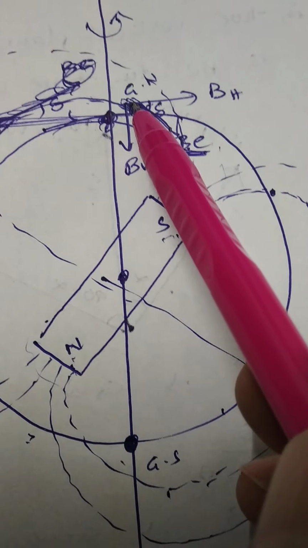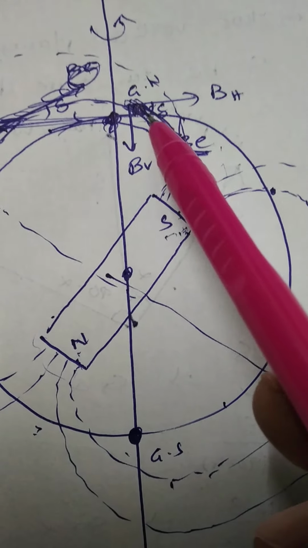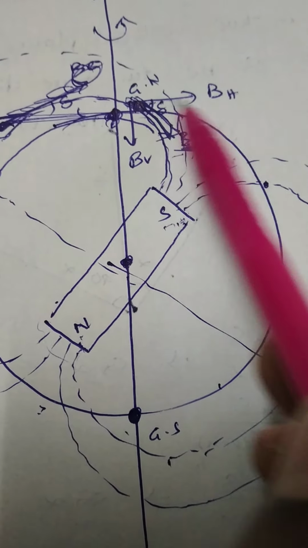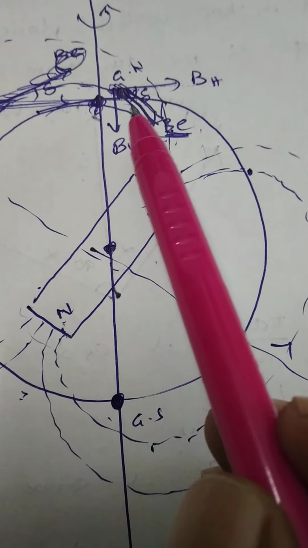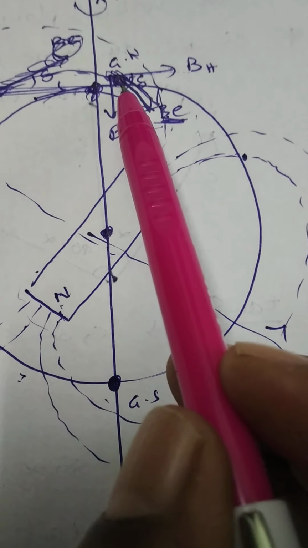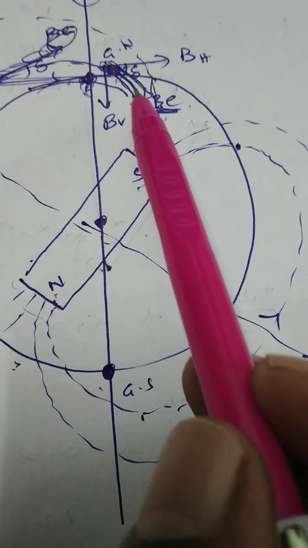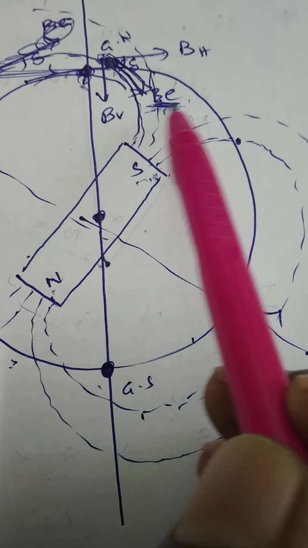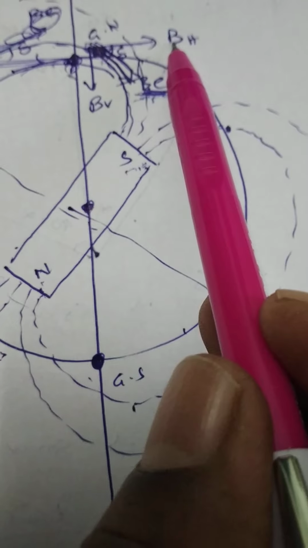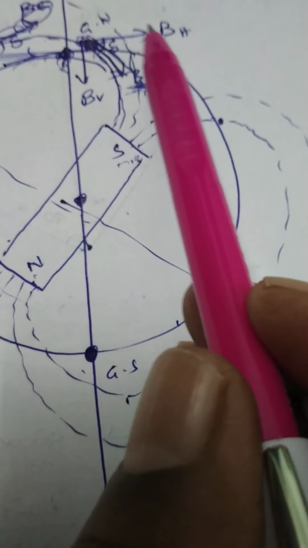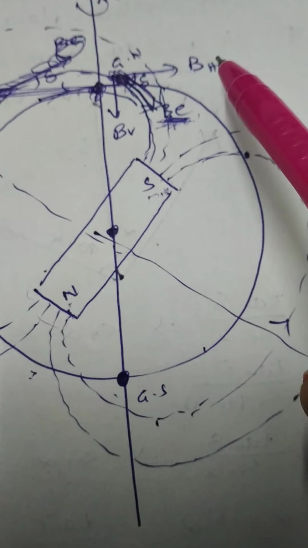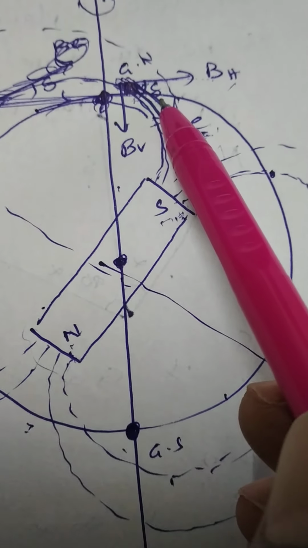BV is always directed towards the center of the earth. BH is horizontal. Because a tangent drawn at any point on the magnetic line gives the direction of BE. BE makes an angle delta with the horizontal. The delta is called the dip, and BE will be resolved into BH and BV. This delta is called the angle of dip.